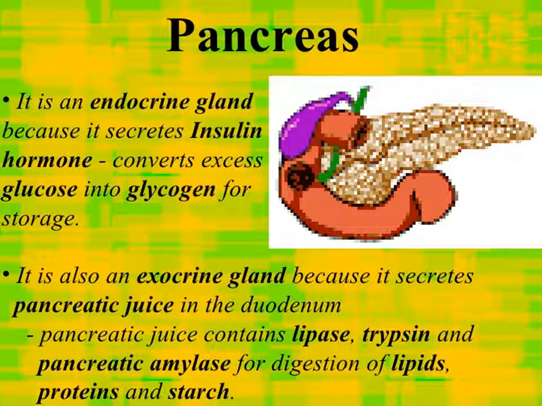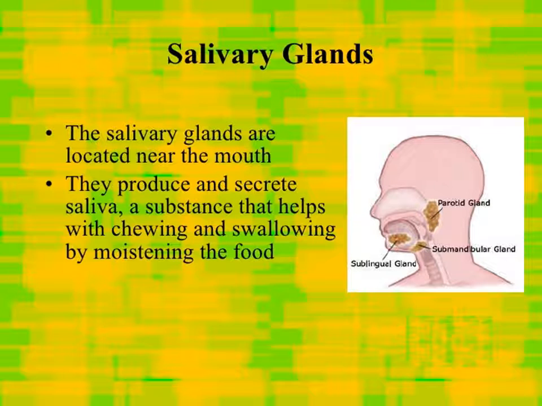Pancreas. It is an endocrine gland because it secretes insulin hormone, which converts excess glucose into glycogen for storage. It is also an exocrine gland because it secretes pancreatic juice in the duodenum. Pancreatic juice contains lipase, trypsin, and pancreatic amylase for digestion of lipid, protein, and starch. Salivary glands. The salivary glands are located near the mouth. They produce and secrete saliva, a substance that helps with chewing and swallowing by moistening the food.